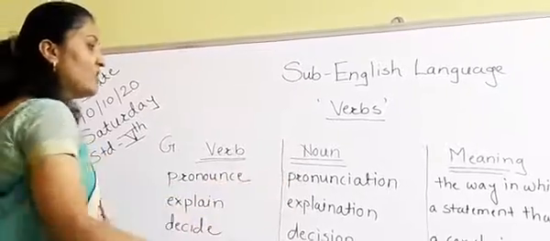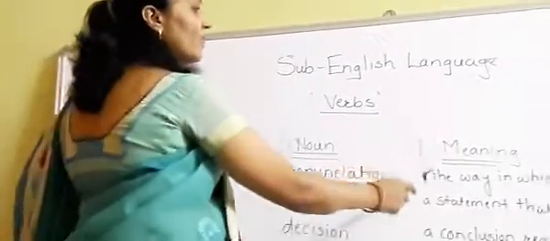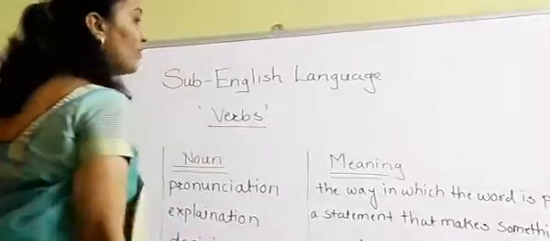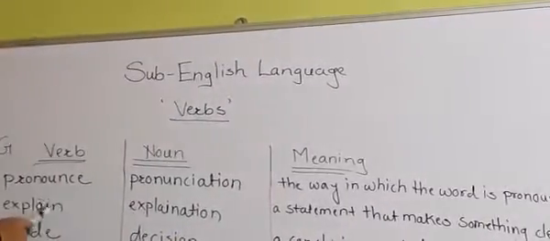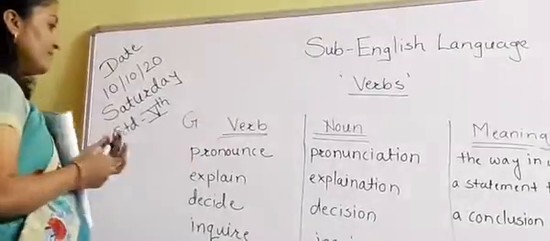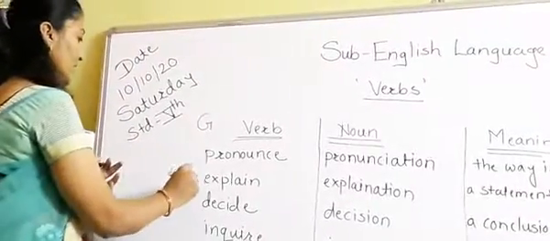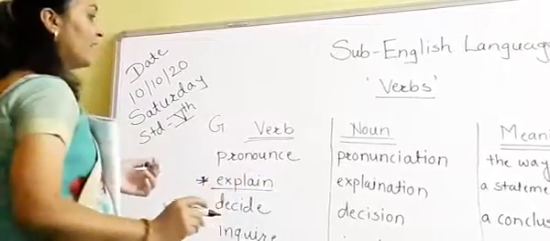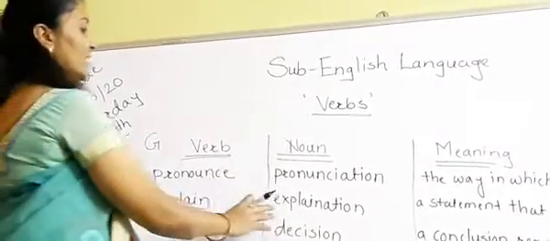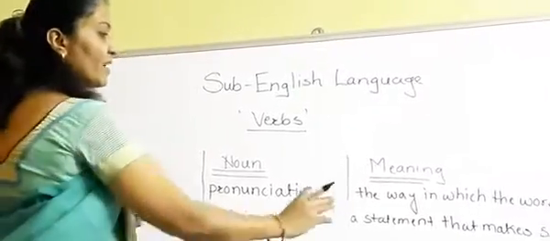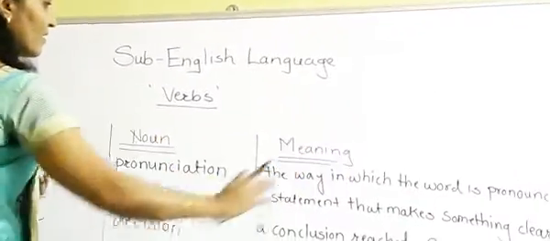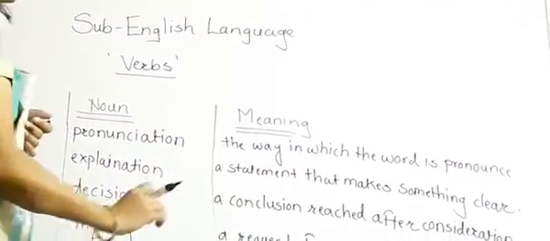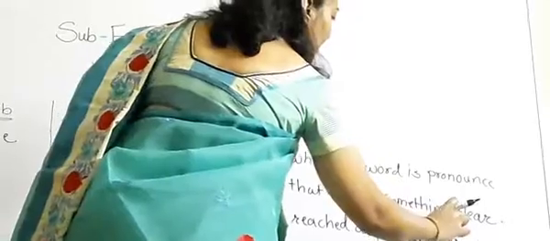It is pronunciation, and meaning is the way in which the word is pronounced. Now see, this word has come again, it is repeated. I am making a star over here, this word is repeated. Explain. Again, noun is explanation and the meaning is a statement that makes something clear. Okay, it is clear.